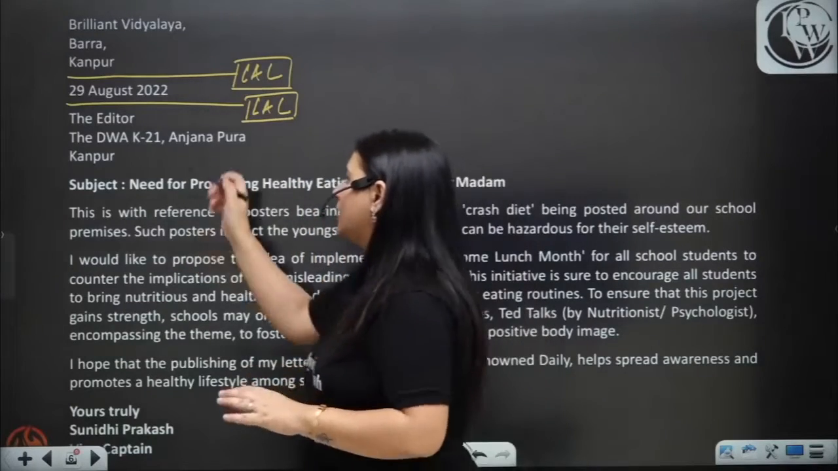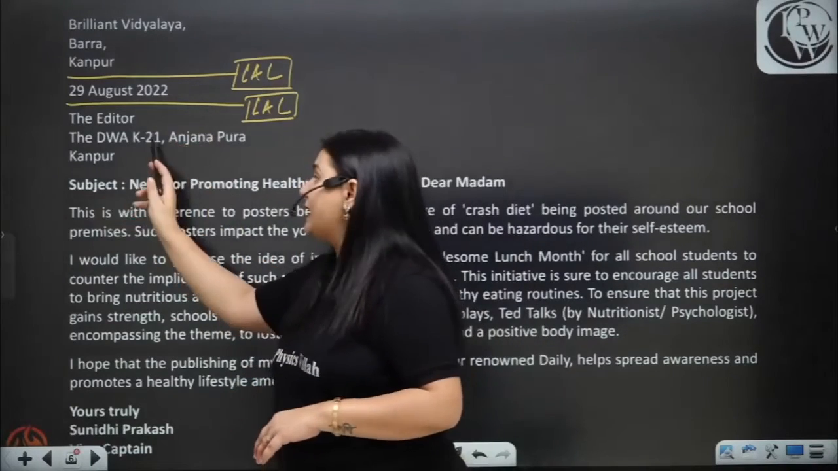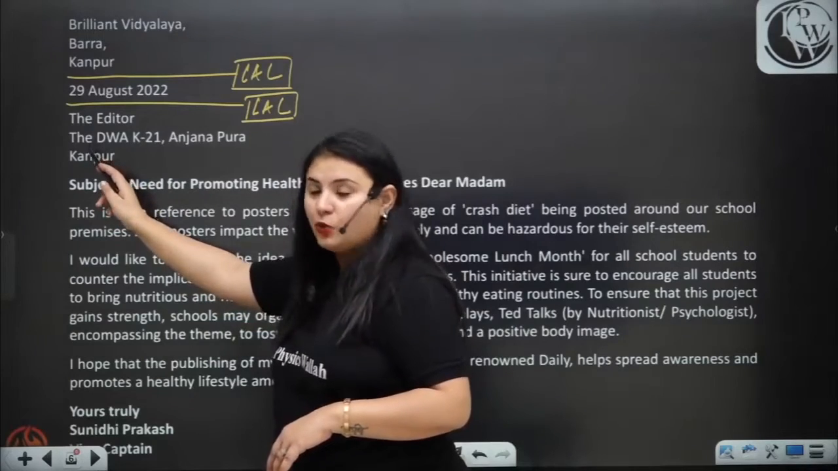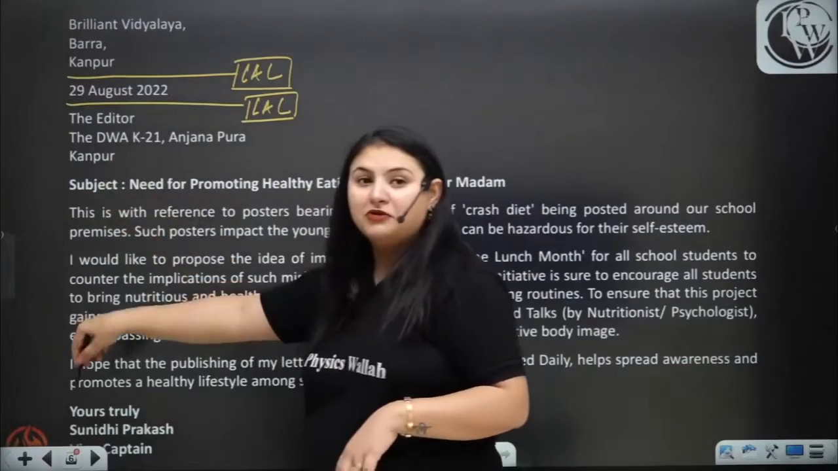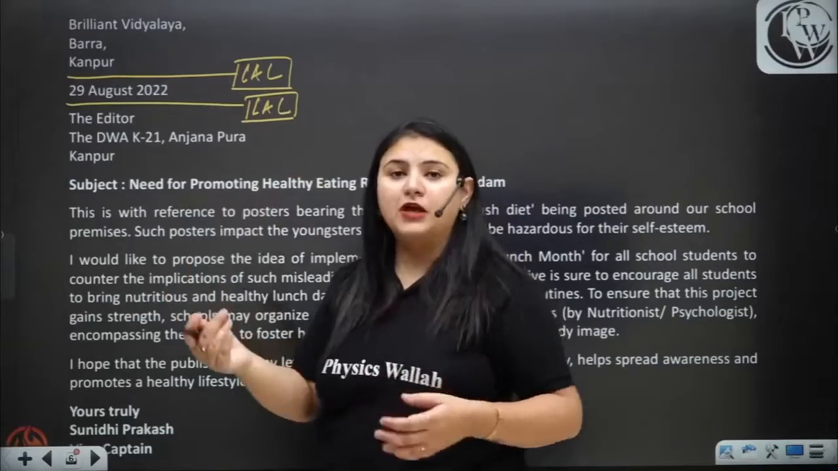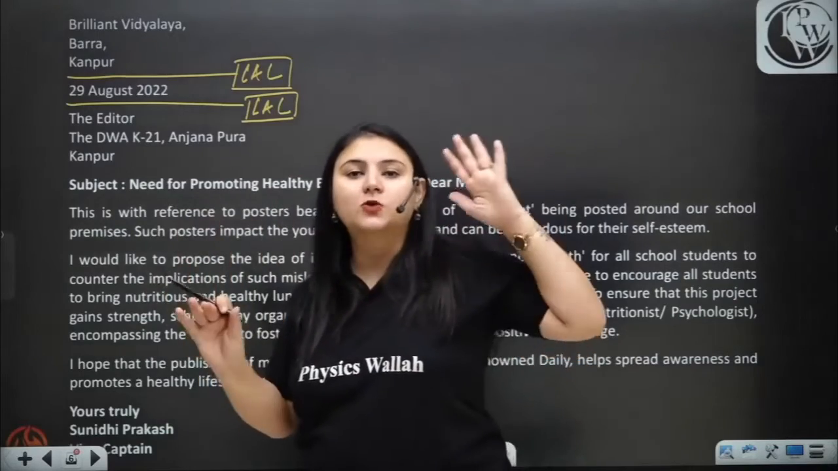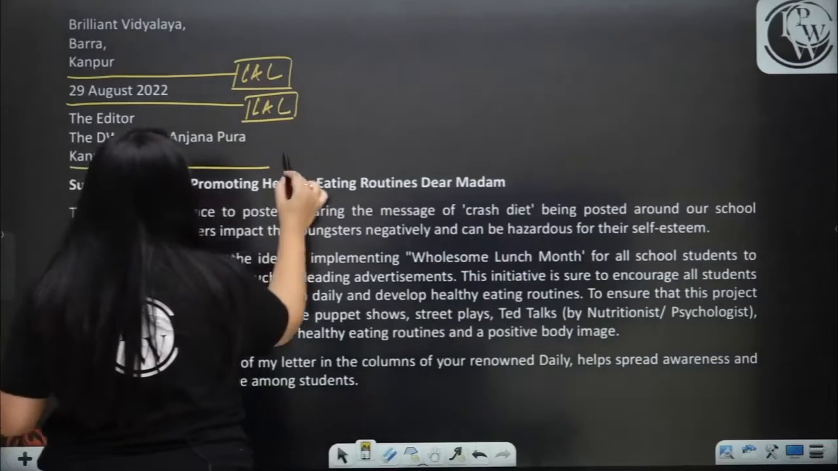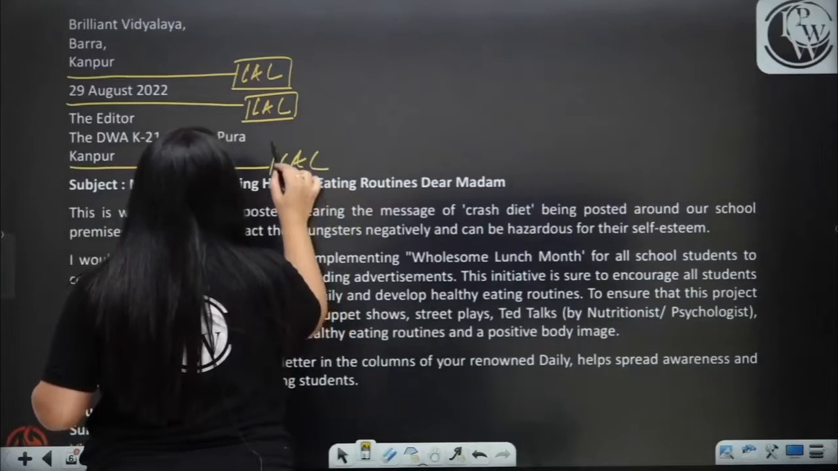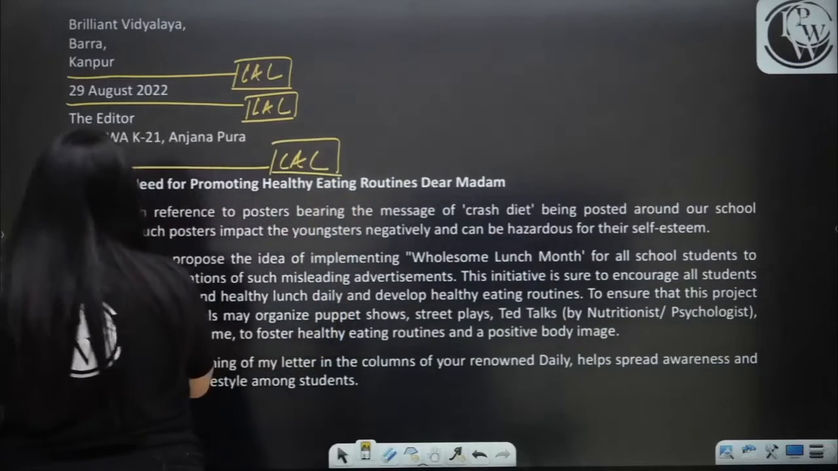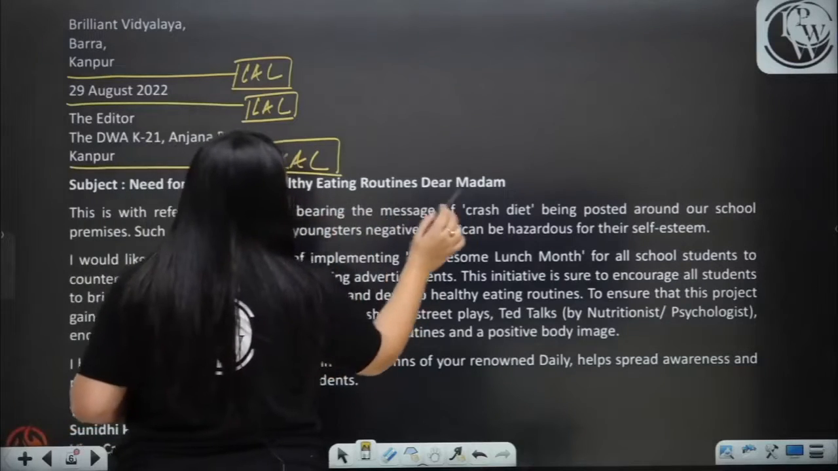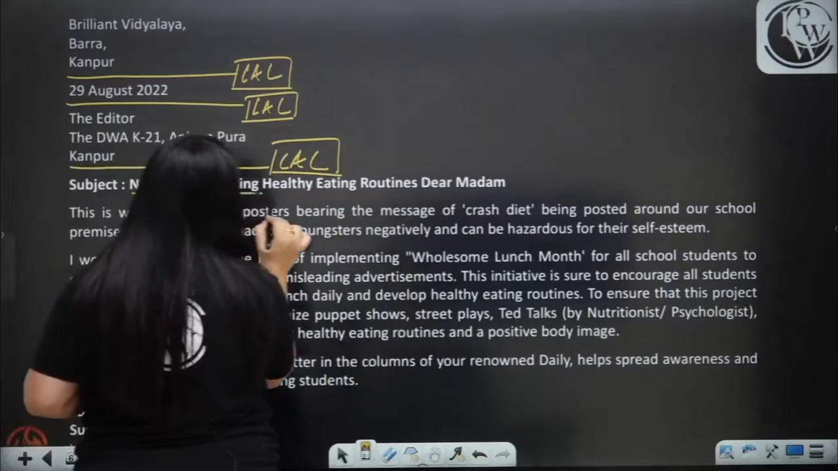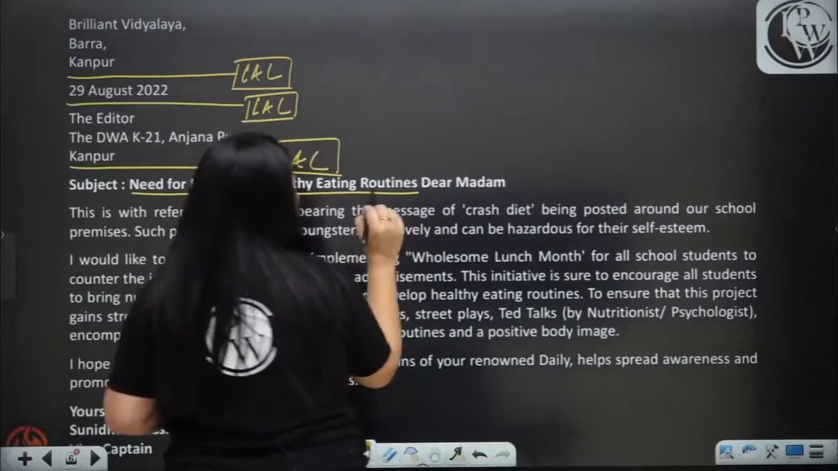But as I told you, you can also opt for writing K21 here after the DWA, then you can write Anjanapura and then you can write Kanpur. You can divide this address into 4 lines as well. Now they have left a line again. Then they wrote the subject, need for promoting healthy eating routines.